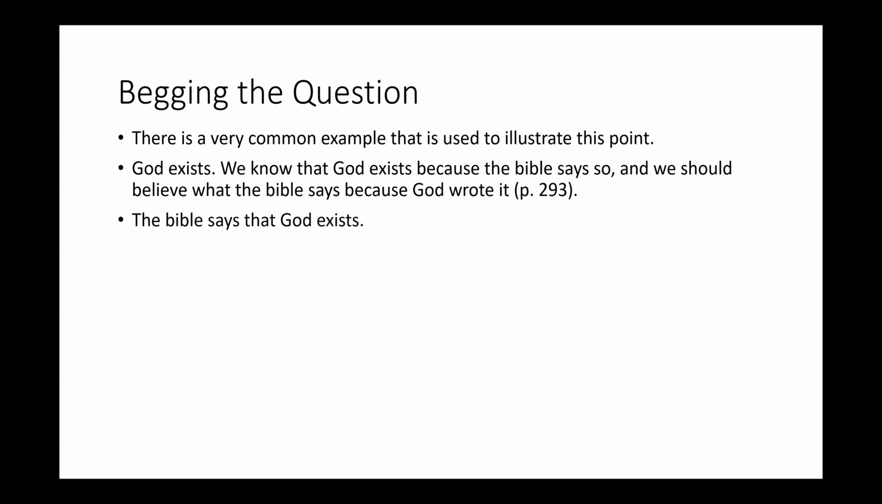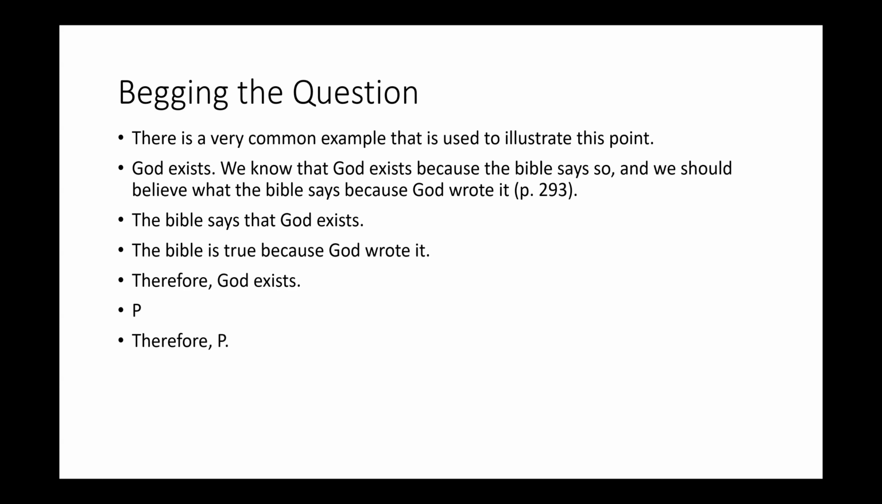If we begin by saying that the Bible says God exists, and the Bible must be true because God wrote it, therefore God exists, well, we're using the conclusion as one of our premises. It's basically like just saying P, therefore P. And that's a problem. We can't just automatically assume the conclusion that we're trying to argue for. It's like reasoning in a circle, right? That's another way we can put this. This fallacy is a kind of fallacy of circularity, reasoning in a circle.